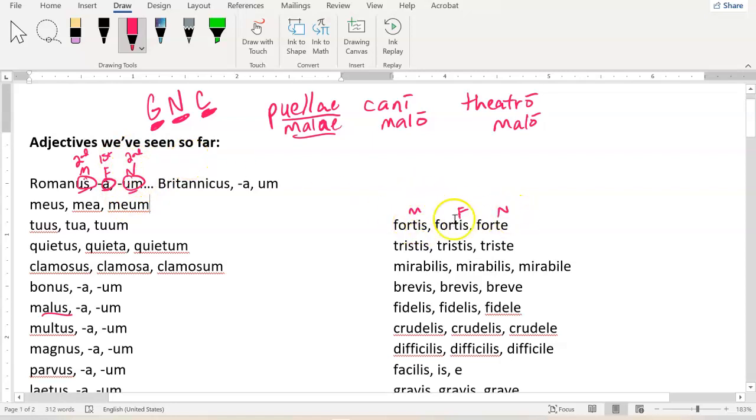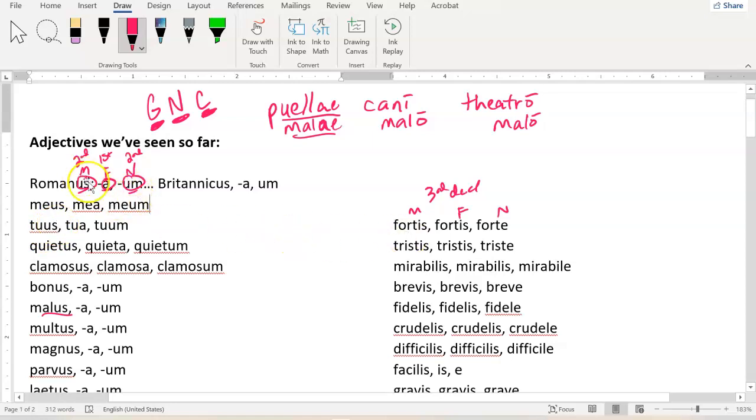Okay, and these guys over here, where the masculine and feminine look the same and the neuter is different, they borrow their endings from the third declension. And that's it, right? It's just we're borrowing endings. And so when fortis needs to be turned into the accusative case, I go blank, em, right? I would get fortem. Whereas when tuus needs to be made accusative, I go us, um, and I get tuum.